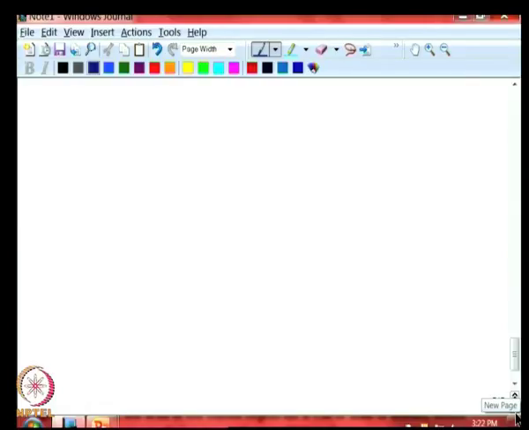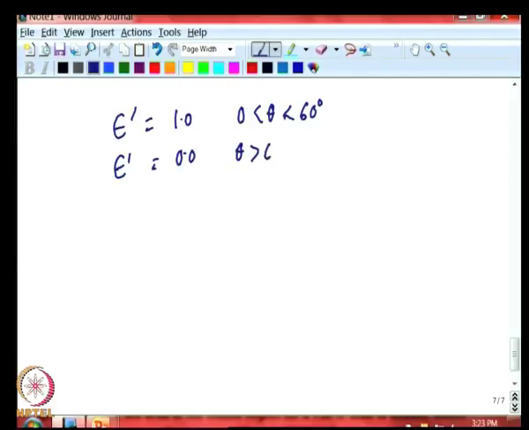Now, one more example I will give you just to make a point. We saw that for many materials emissivity is constant, equal to, let us say, 1 for theta between 0 and 60 degrees. We saw that example in the figures I gave earlier, and after that it goes rapidly to 0. So, let us assume that it goes to 0 for theta greater than 60.